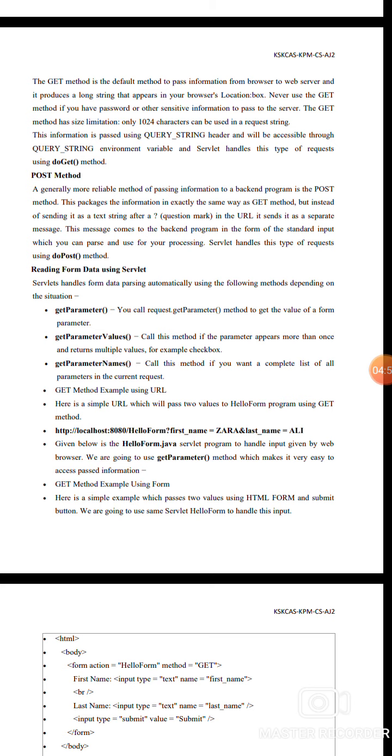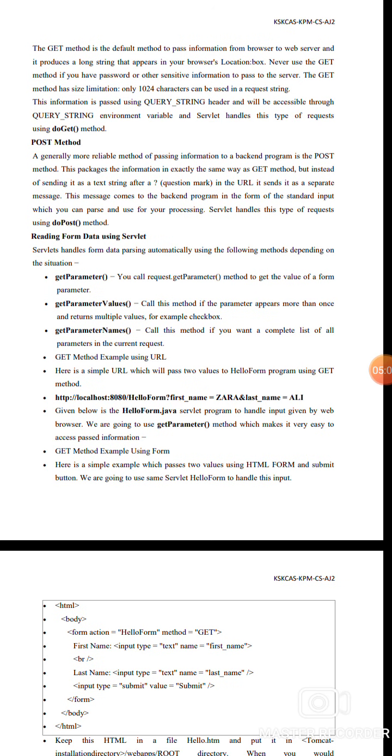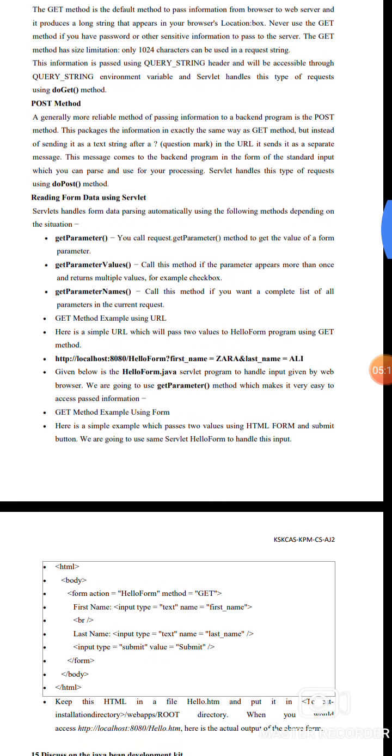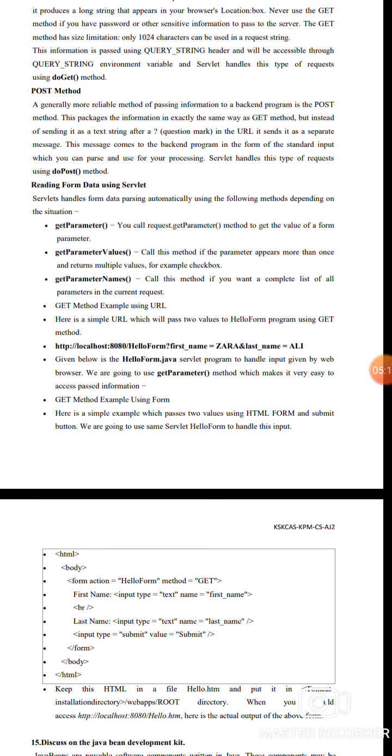Do not use the get method if you have a password or other sensitive information to pass to the server. The get method has a size limitation: only 1024 characters can be used in the request string. This information is passed in the query string header and is accessible through the query string environment variable, and servlets handle this type of request using the doGet method.